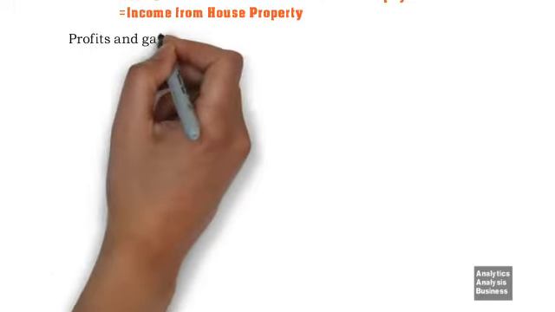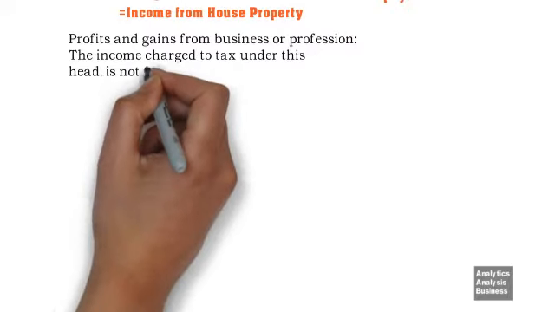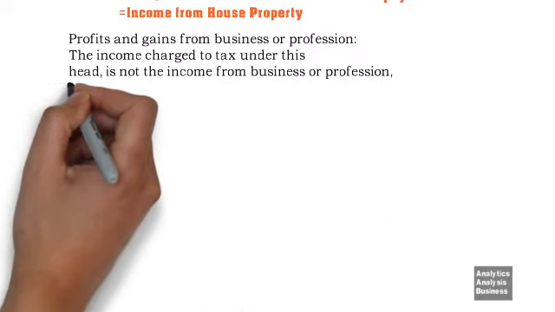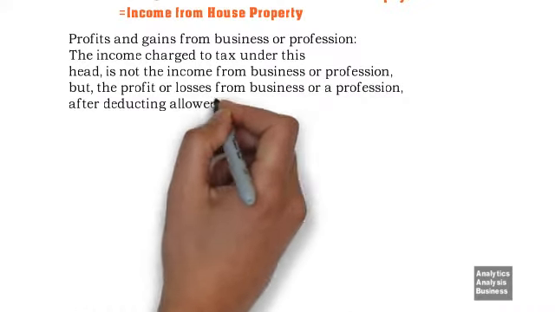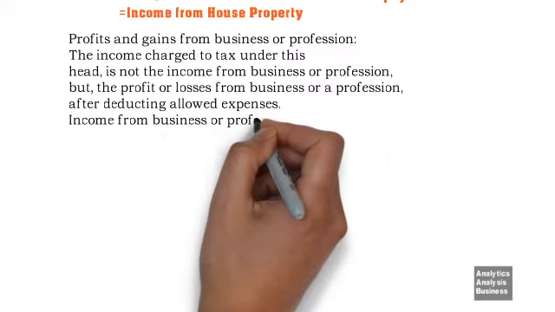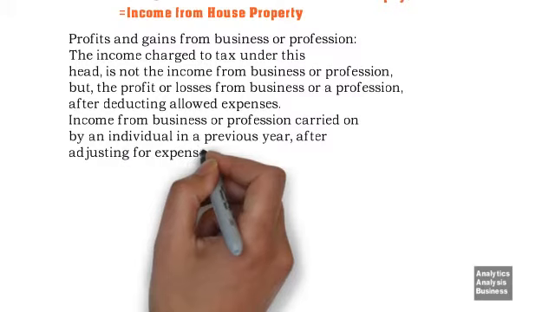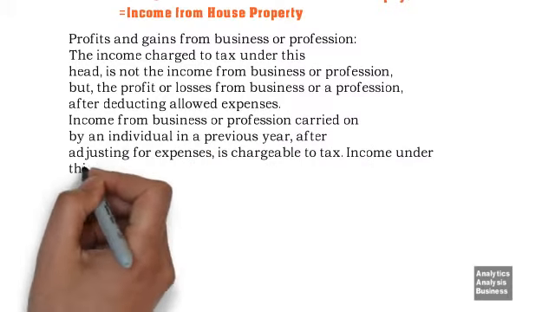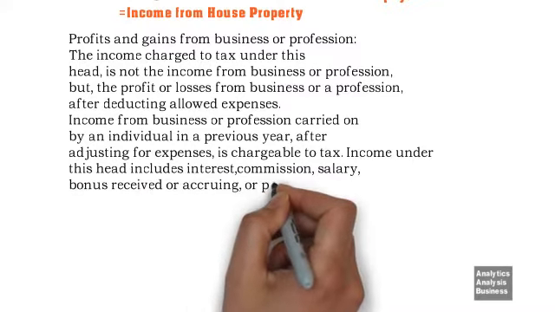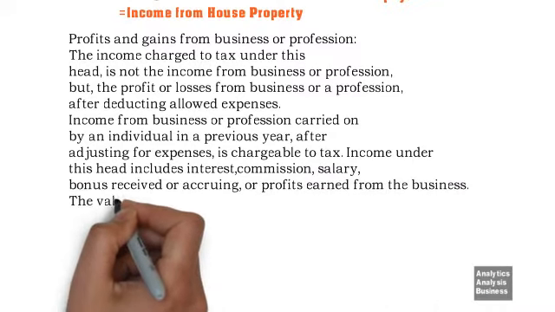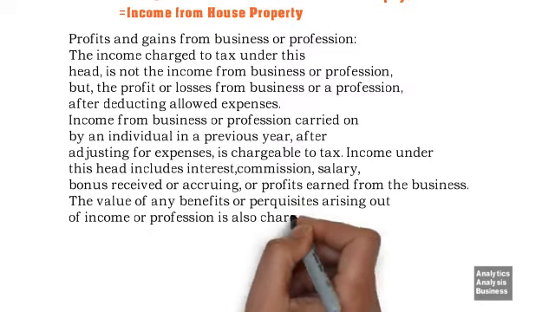Next, profits and gains from business or profession. The income charged to tax under this head is not the income from business or profession, but the profit or losses from business or a profession, after deducting allowed expenses. Income from business or profession carried on by an individual in a previous year, after adjusting for expenses, is chargeable to tax. Income under this head includes interest, commission, salary, bonus received or accruing, or profits earned from the business. The value of any benefits or perquisites arising out of income or profession is also charged under this head.